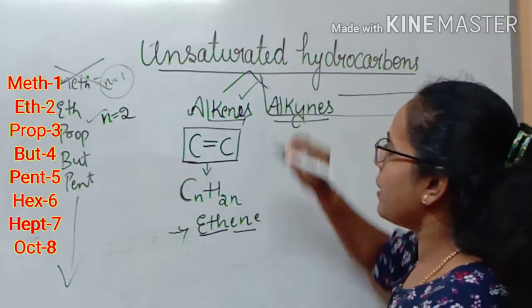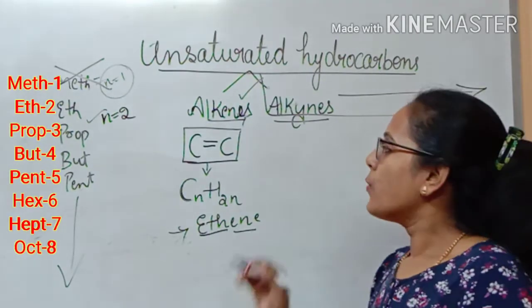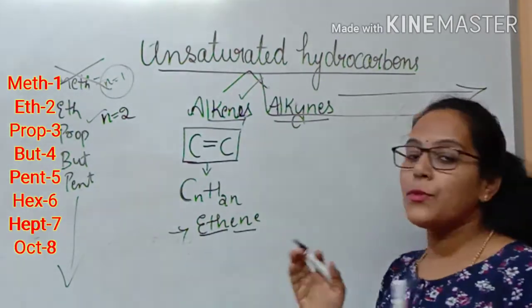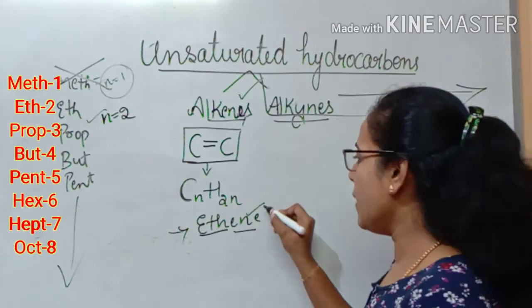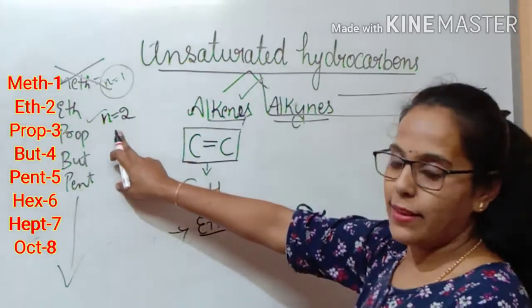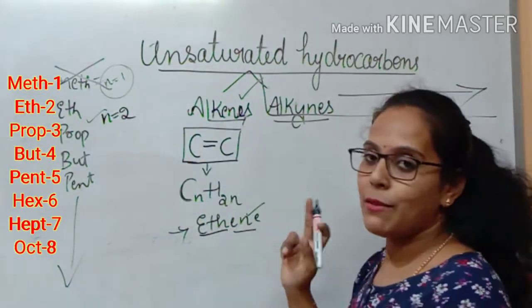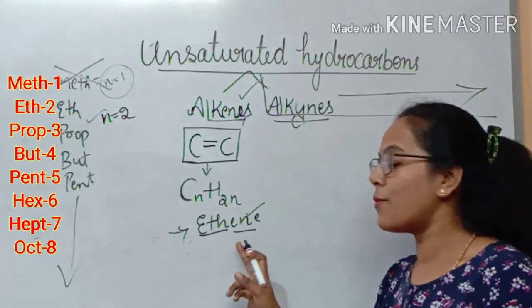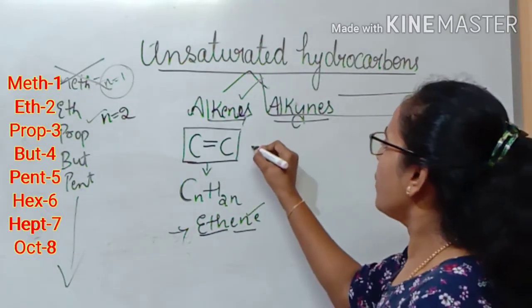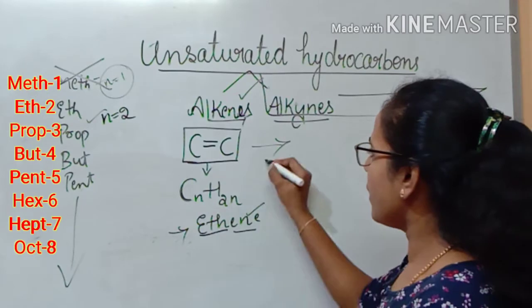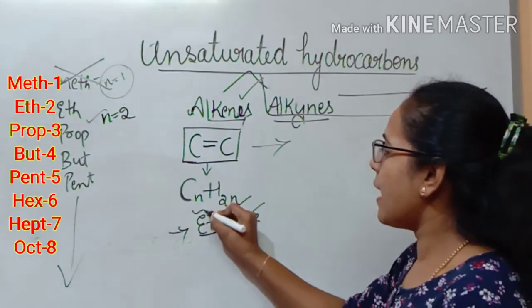Now I am going to mainly focus on alkenes. As we came to know, the first member of alkene is ethene. By substituting n equals 2 in the general formula, we will find the molecular formula for ethene. The general formula for alkene is CnH2n.